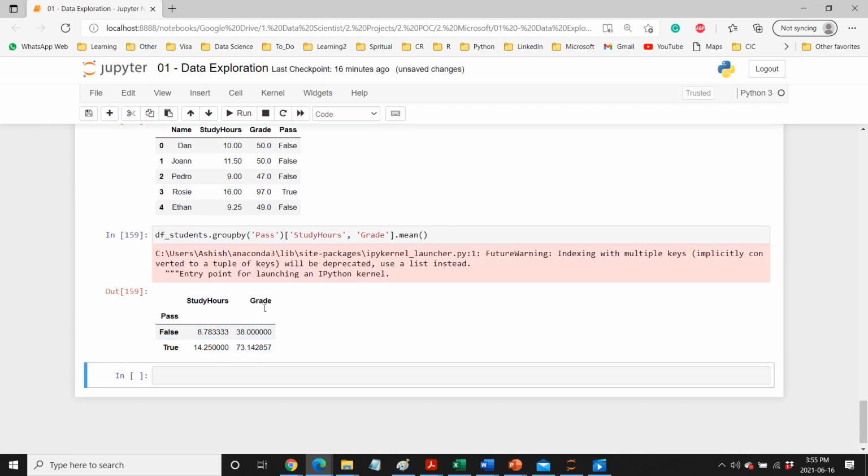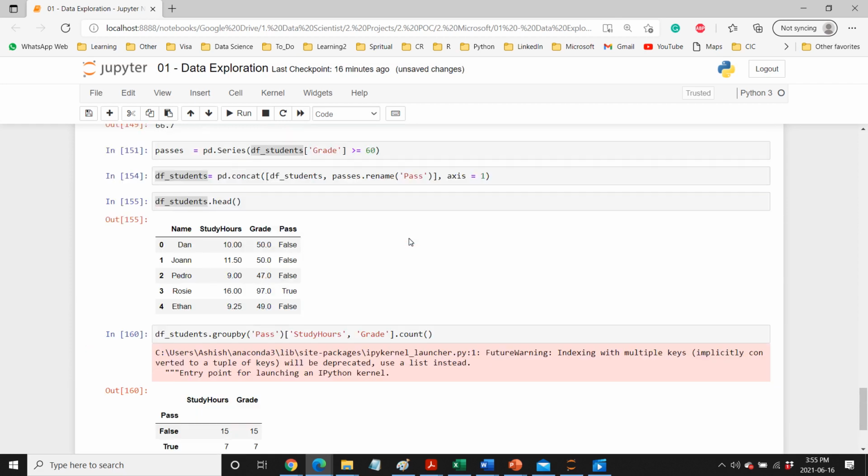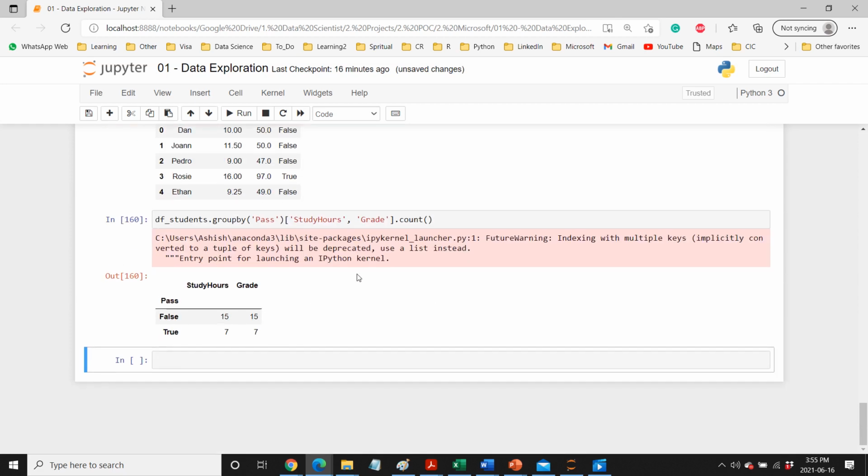And now we are getting the mean value for study hours as well as for the grade. If you want to do count, you can use the count function, that is also fine. It is giving the counts. So 15 plus 7 is 22, 15 plus 7 is 22.